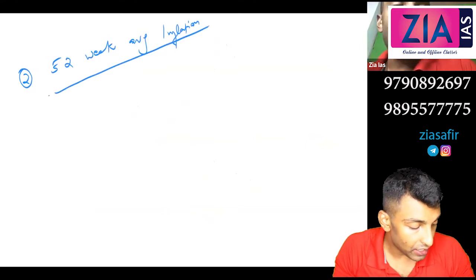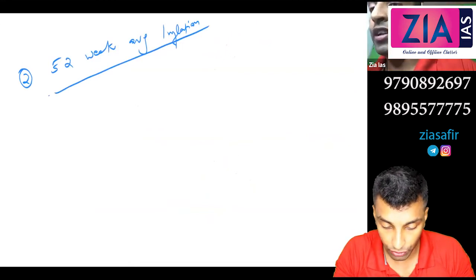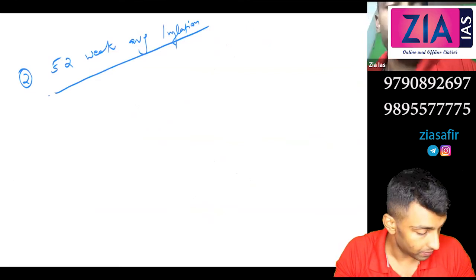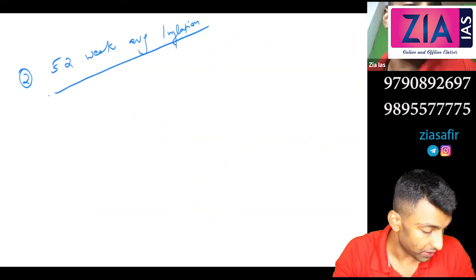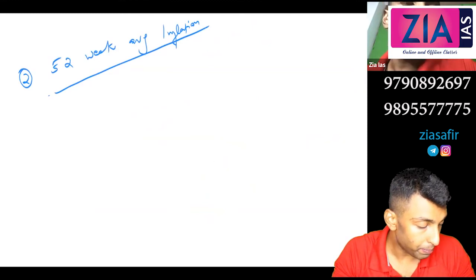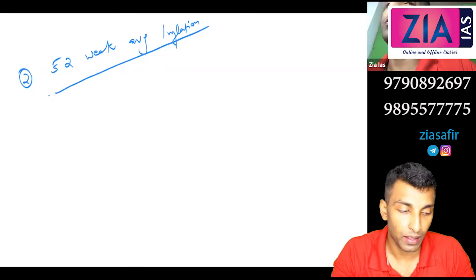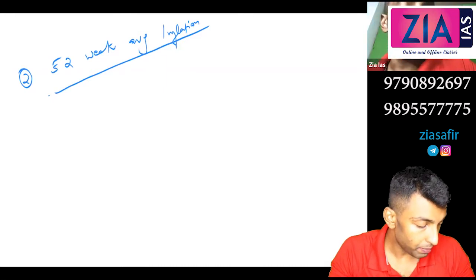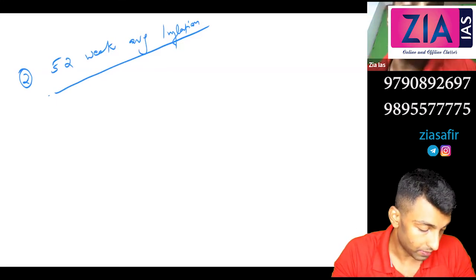It is the average of point to point inflation over the previous 52 weeks / 12 months.